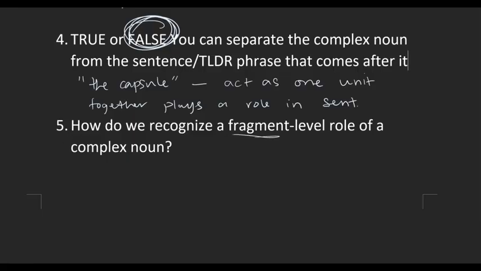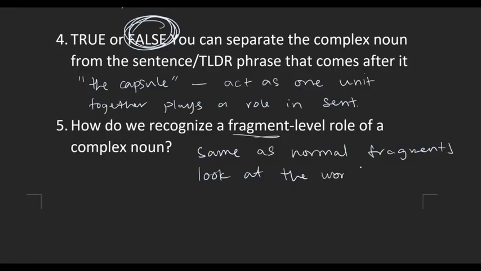And then we talked about complex nouns in context. First we looked at them in fragments. So how do we recognize the role a complex noun is playing in a fragment? The same way we recognize normal fragments. You look at the word before. If there's a TLDR, that means it's a TLDR phrase. If you have a sentence starter, it's a sentence starter fragment. If it has a general word before it, then it is possessive, because complex nouns are always specific. And if there's a specific word before it, it's descriptive, because again, they're always specific.